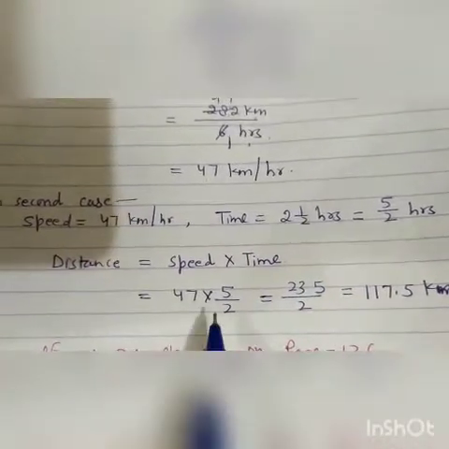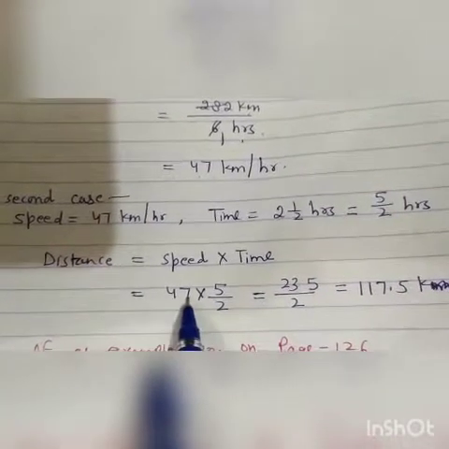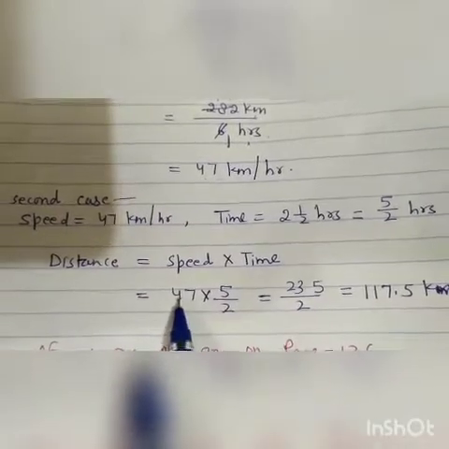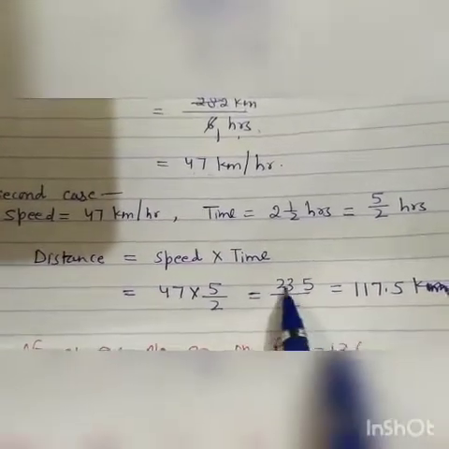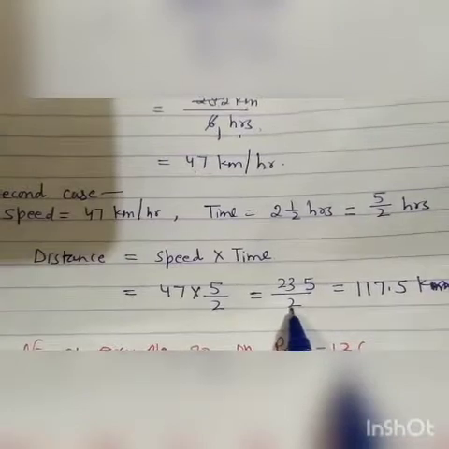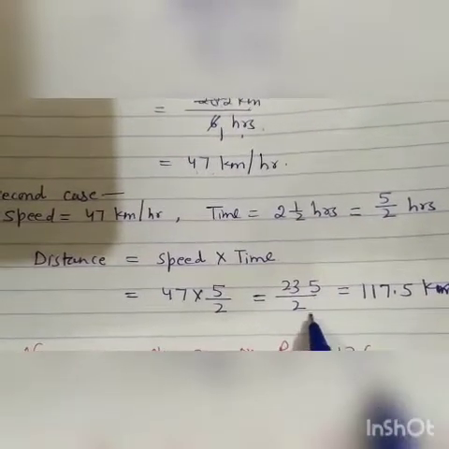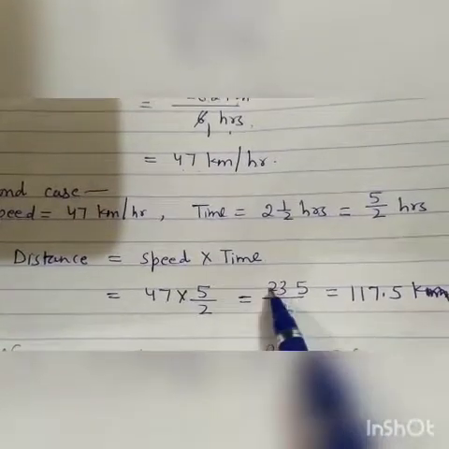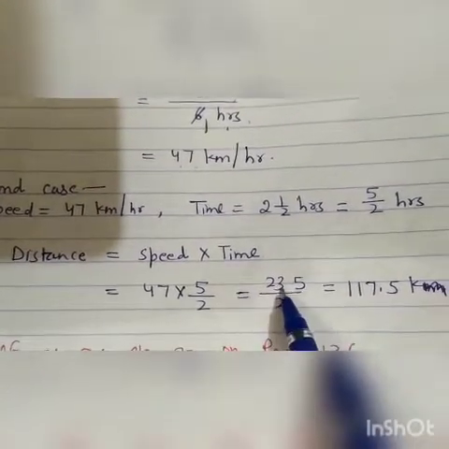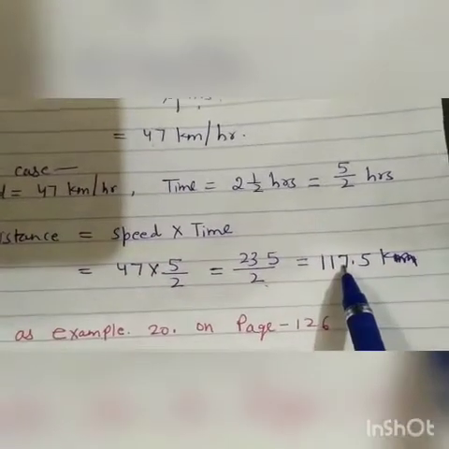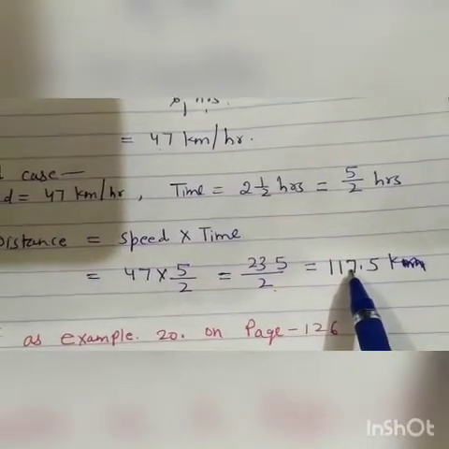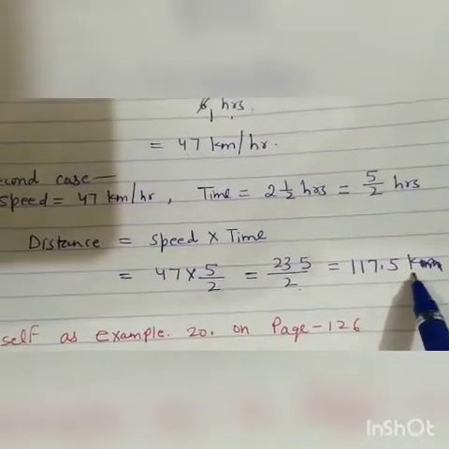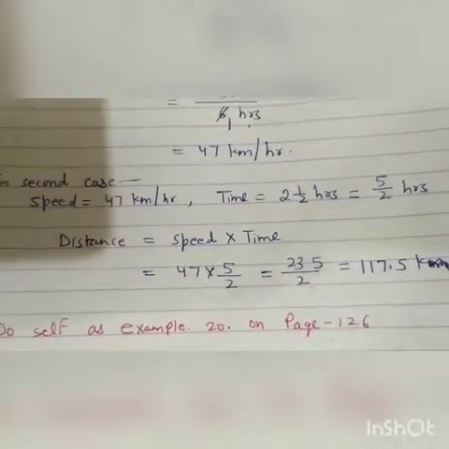Here neither 5 nor 47 is divisible by 2. So we will multiply 47 by 5. We get 235 upon 2. When we divide this 235 by 2, we get 117.5 km. 2 1 is 2. Again 2 1 is 2. 1 remainder 15. 2 7 is 14. Remainder 1. Then point, add 0. 2 5 is 10. 117.5 km. This is the second part.